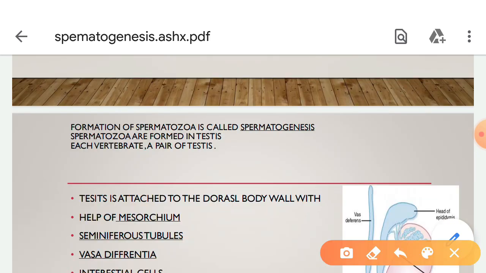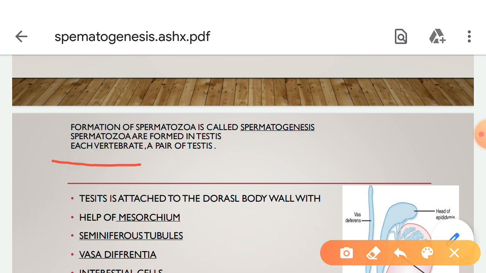Today we discuss spermatogenesis. What is spermatogenesis? Formation of spermatozoa is called spermatogenesis. These spermatozoa are formed in the testes.